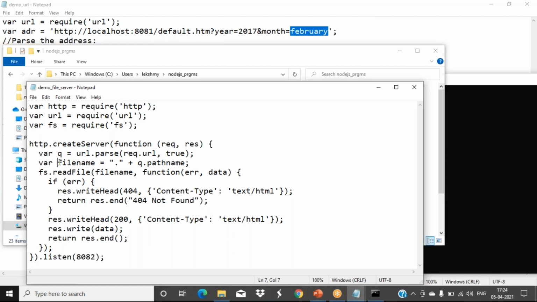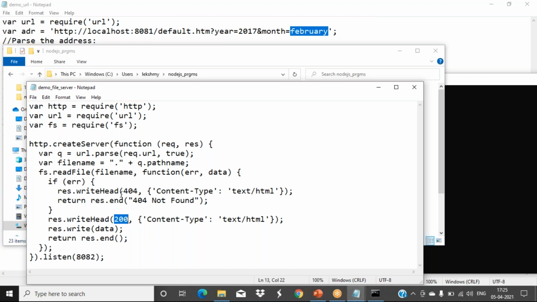So here I got to know what is the file we accessed while typing the address there. That file content only now we are reading using which function? Read file function. Okay, write head 404 we have given, that is the common error value. If it is not a proper status, then we'll show which error? 404 error. If it is a success one, it will show 200.